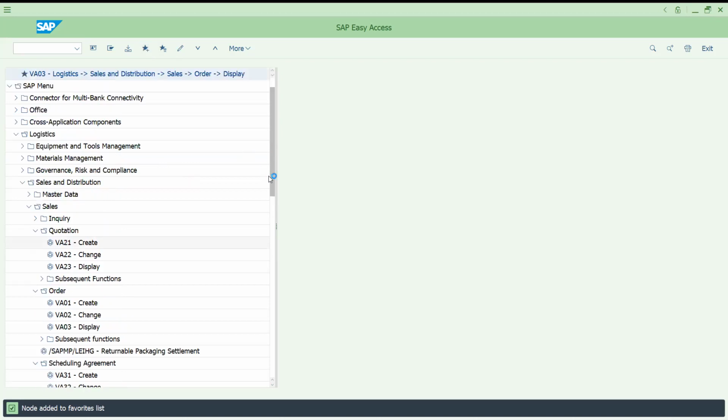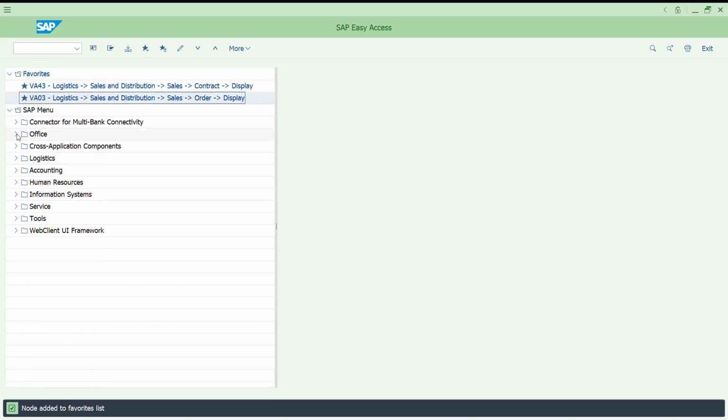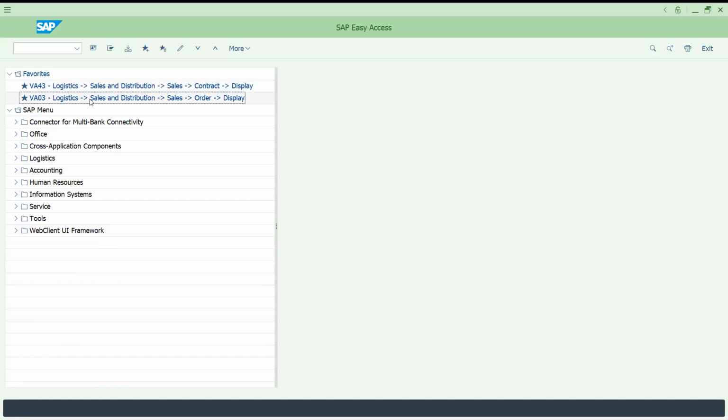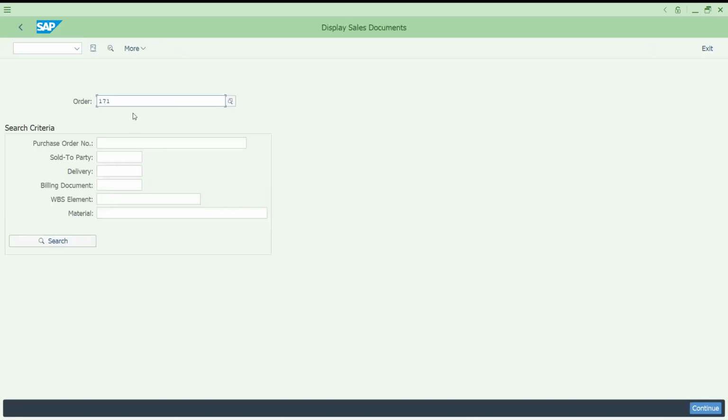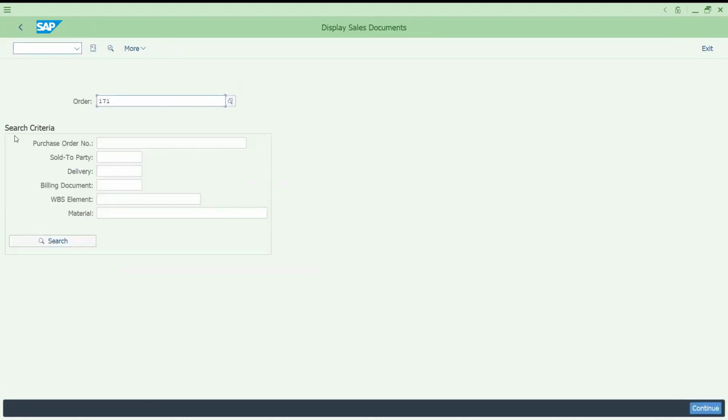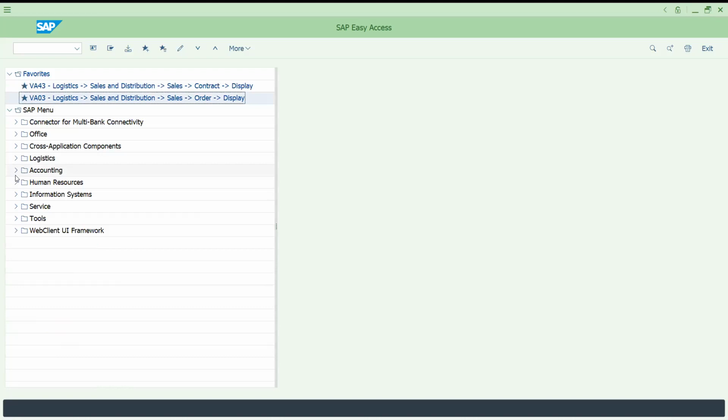Assume that the user will have access through favorites only, otherwise he cannot open other transactions. Generally, the same path is shown, right? VA43. If I click this, directly it will go to the contract display. In the similar way, if I go to the sales order display, it is going to the sales order. Like that, you can select a certain node from the SAP menu.